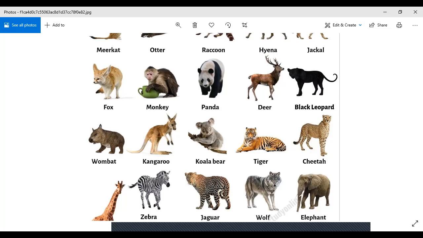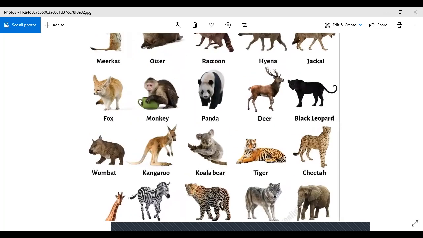Polar bear is a very cute creature, and it's also found in some zoos. I think it is in Lahore Zoo. Then we have the tiger. Then we have cheetah. Okay, tell me what's the difference between the tiger and cheetah? The difference is in the print or the design on their bodies, right? Cheetah have a print which is like small dots, dots, dots, and the tiger has the line print, black, orange line print, right?